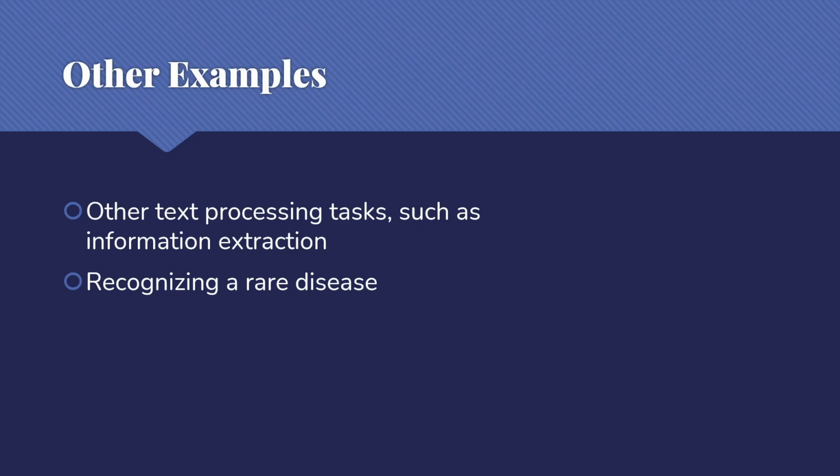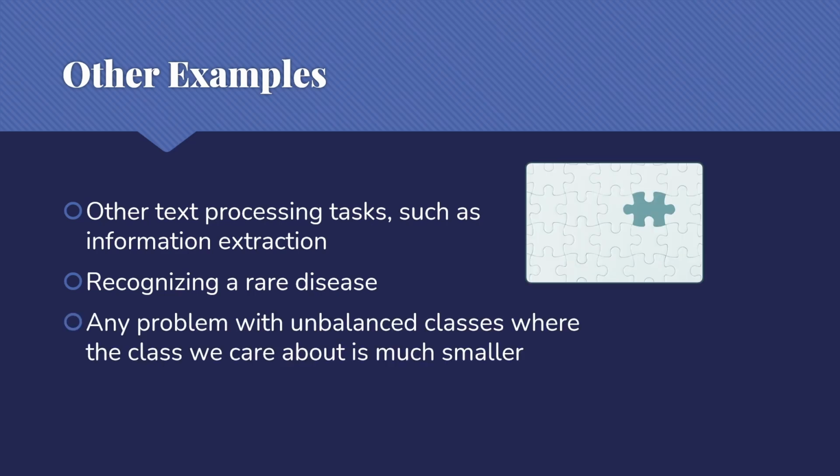We're really not interested in all the people that it correctly says don't have it. We're really just interested in the people that we say do have it, or the people who do have it that maybe we didn't get right. Basically, any problem where we have very unbalanced classes, where the class we really care about is much smaller than the class of things that we don't.